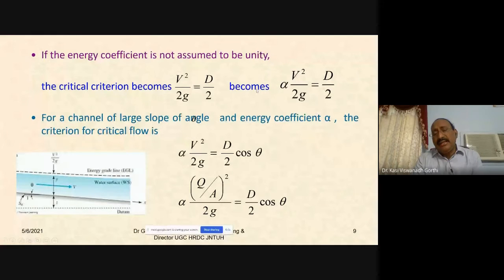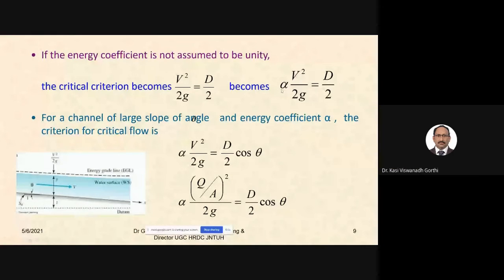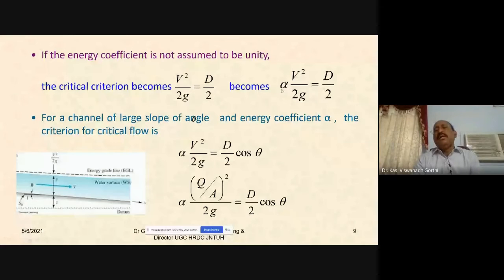So v square by 2g is equal to d by 2 becomes alpha into v square by 2g must be equal to d by 2. So v square by 2g multiplied with alpha gives you the corrected velocity head, where alpha is the kinetic energy correction factor or energy coefficient, must be equal to half of the hydraulic depth. So for a channel of large slope, the angle theta and the energy coefficient alpha, if you consider both, the